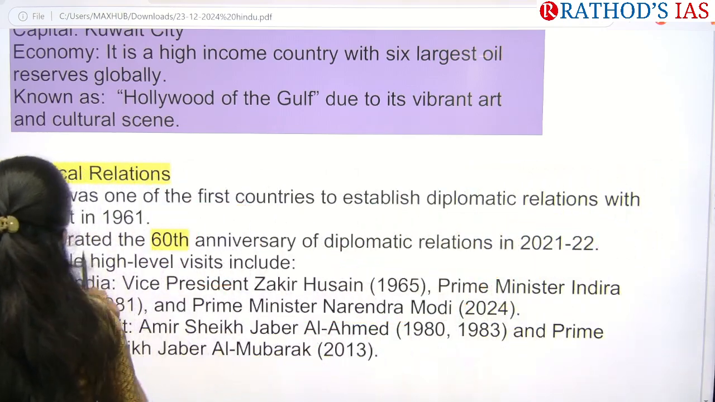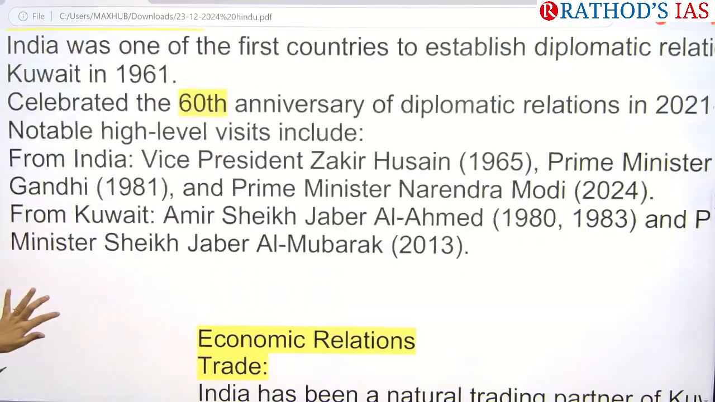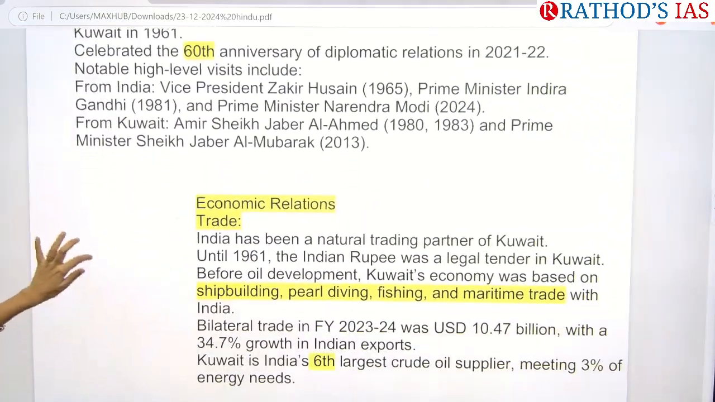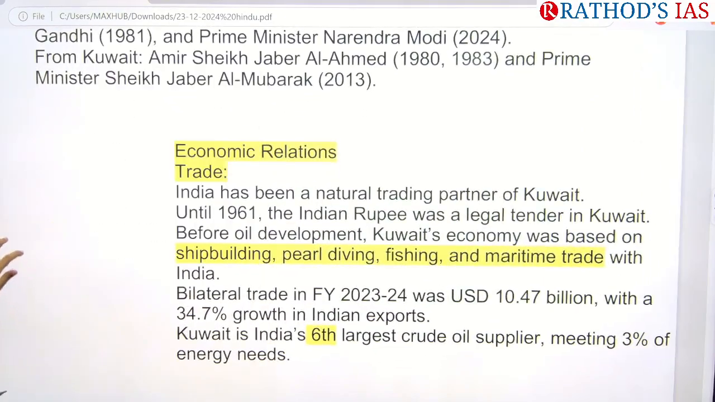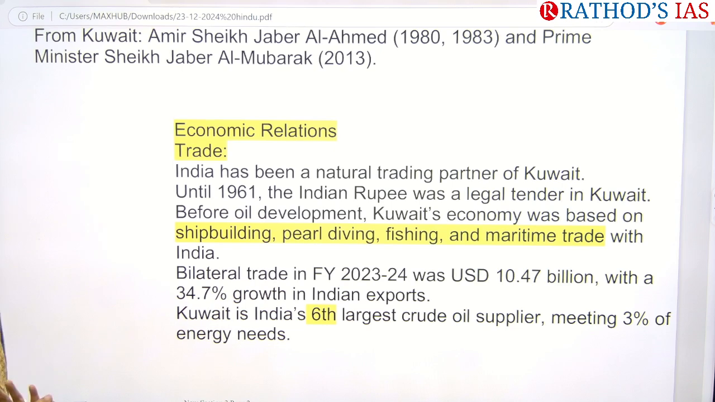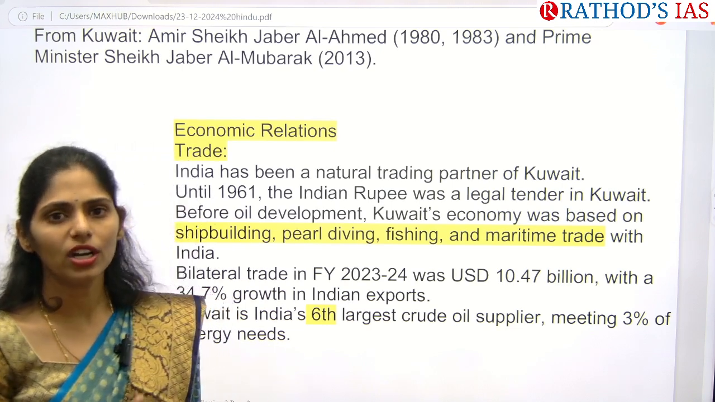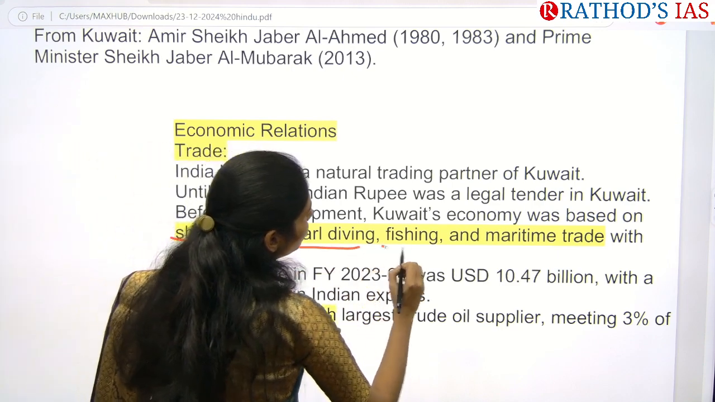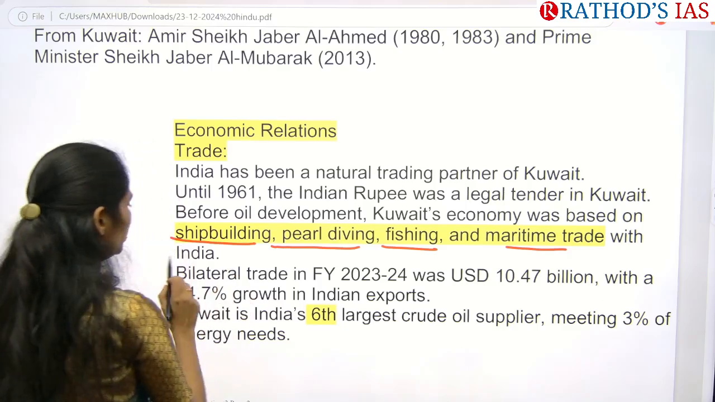Okay, and if you see economic relations so far, India has been a natural trading partner of Kuwait. Especially, the economy of Kuwait is dependent on industries like shipbuilding, pearl fishing, and maritime trade with India.